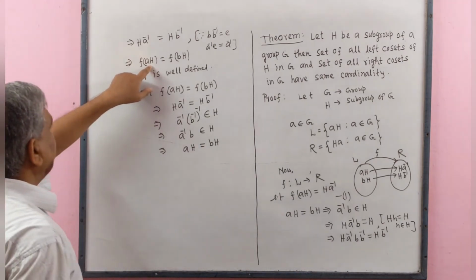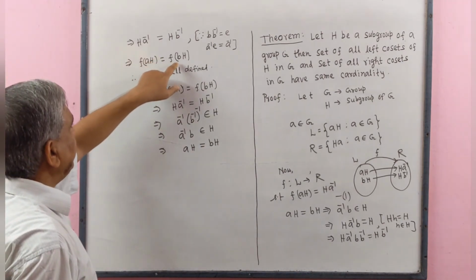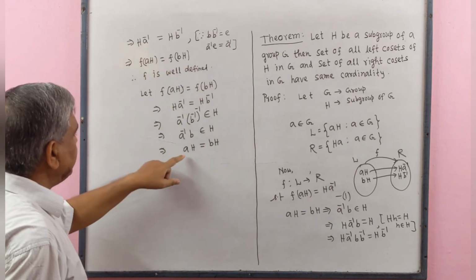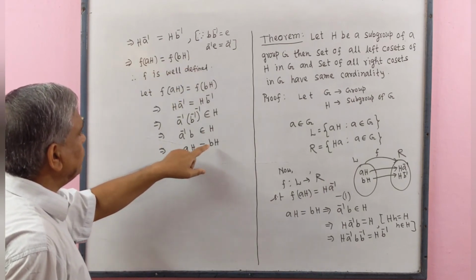Therefore, f(aH) equals f(bH) implies that aH equals bH.